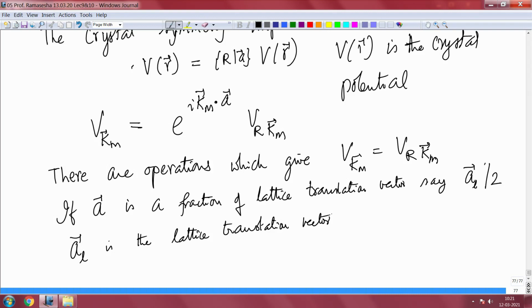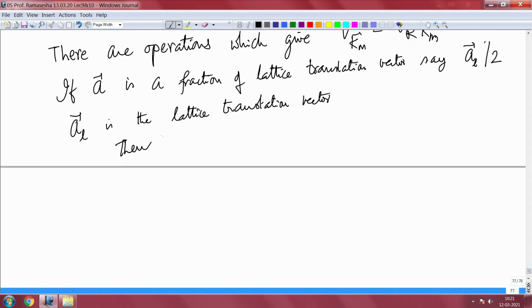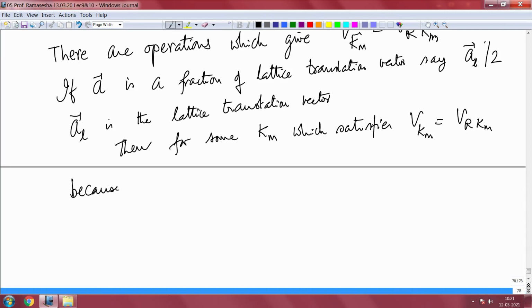You remember that we had lattice translation vectors A, B, C. So, that A I am going to call as A subscript L, so as to make a distinction with the vector A by which I am going to translate my function after operation by R. Then for some Km which satisfies V of Km equal to V of Rkm because of symmetry,